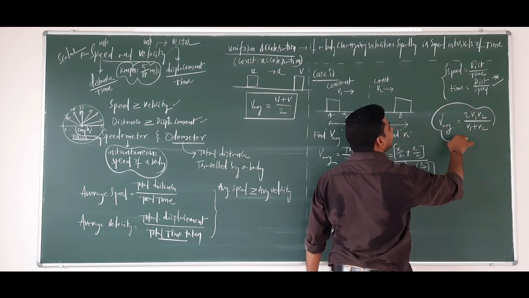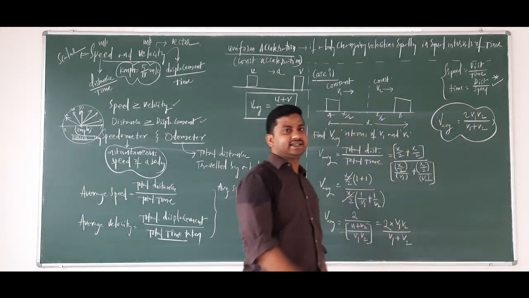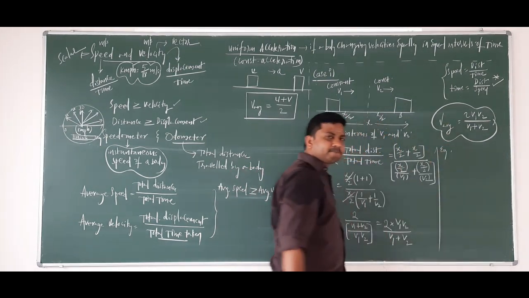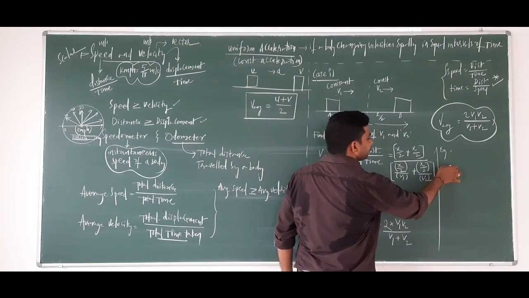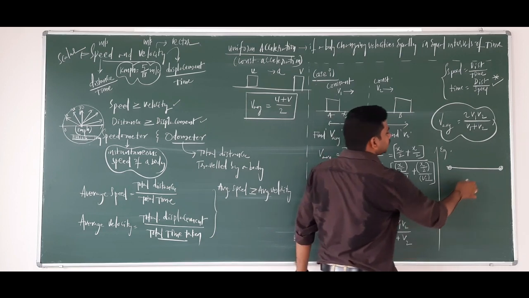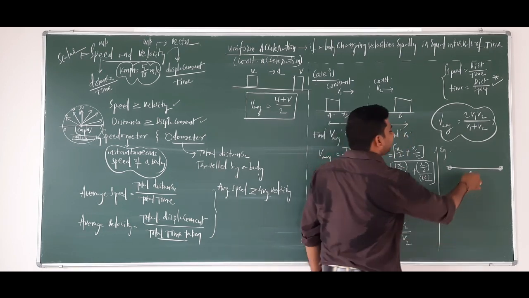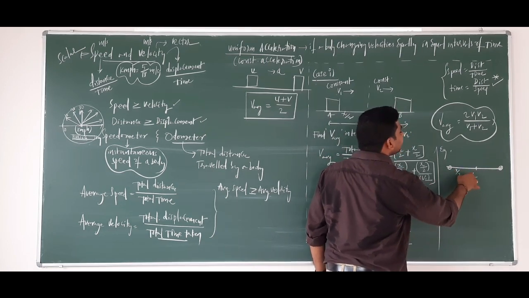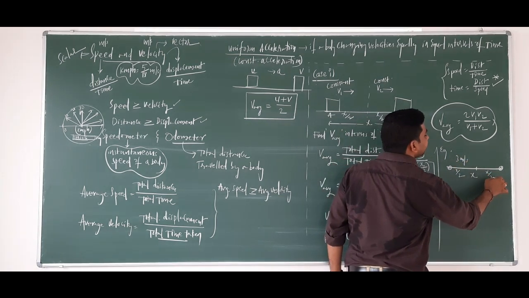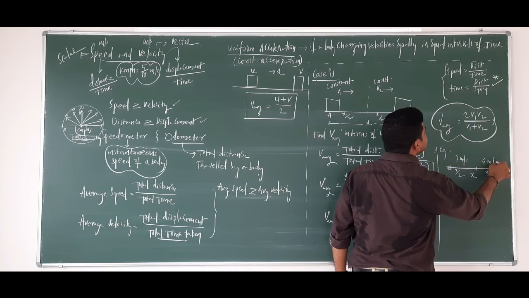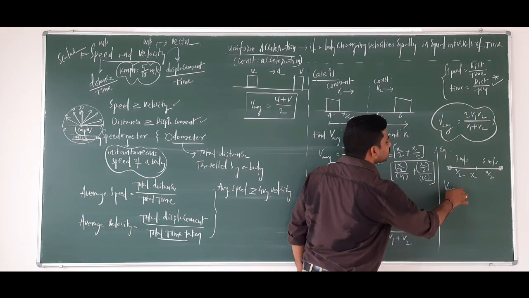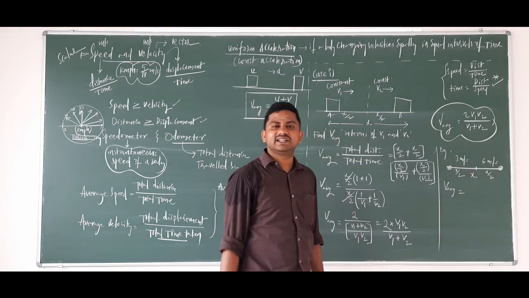So let's understand how the questions can be asked here. The basic question I would like to explain here. There is a body starting from here and moved here. The total distance is x. In the first half of the distance, the body is moving with 3 meters per second, and in the second half of the distance, the body is moving with 6 meters per second. That's it. The question is to find the average velocity. See how simple it is.